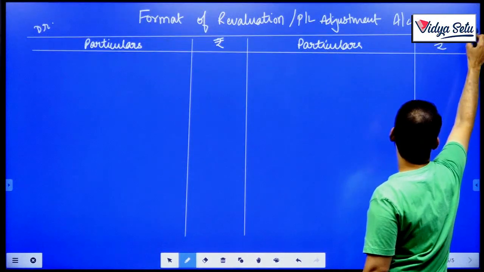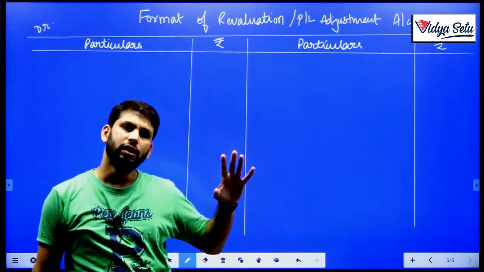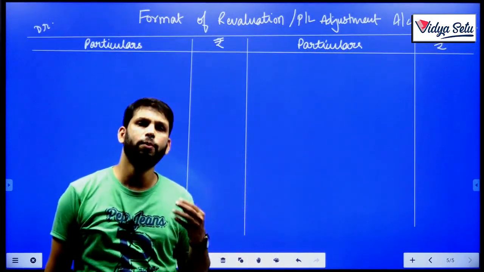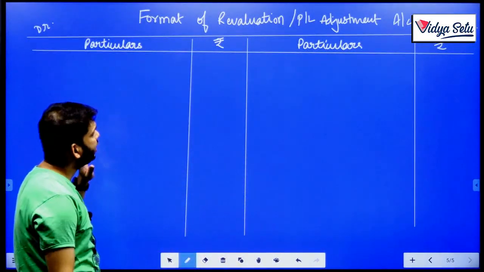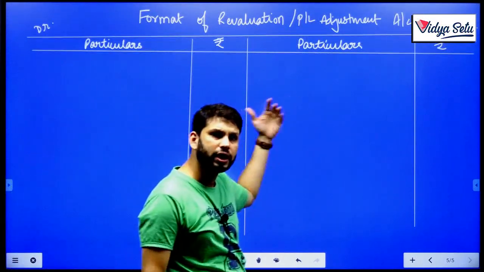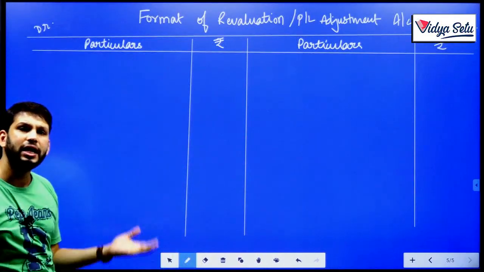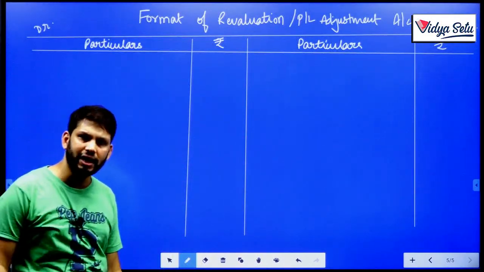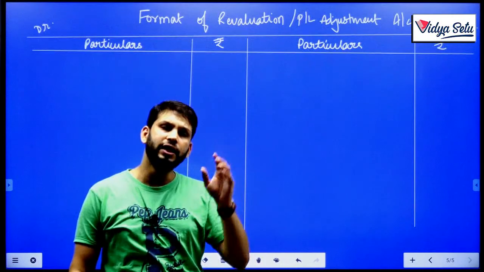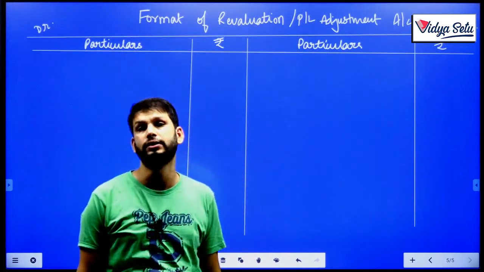So now, see, you need to remember the P&L account, or P&L appropriation. Whatever expenses of the firm will be debited, whatever incomes or gains for the firm will be credited. So if there is an increase in the value of an asset, the land was written as 1 lakh, but the value has increased to 10 lakh, so a 9 lakh rupee increase.